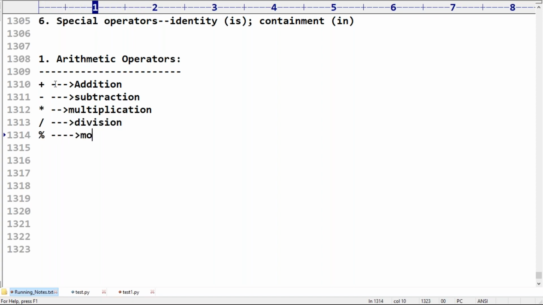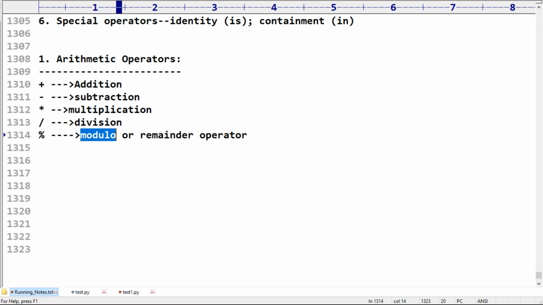This operator is called the modulo operator, or remainder operator. Some people use it. Any doubt about these words first? Clear? These are already known things. Modulo operator means remainder operator.